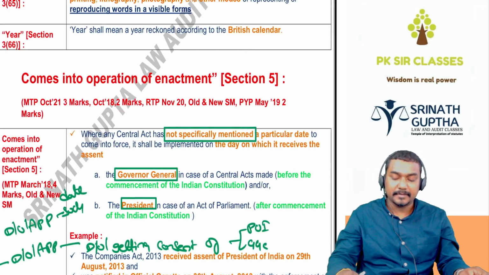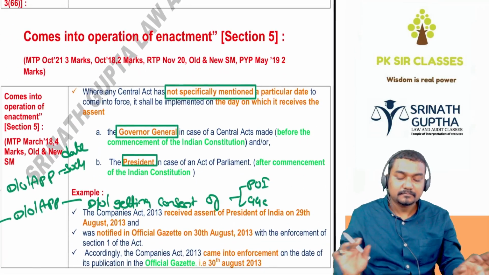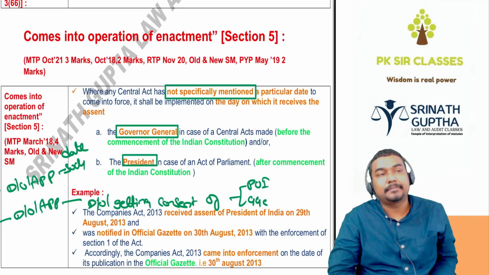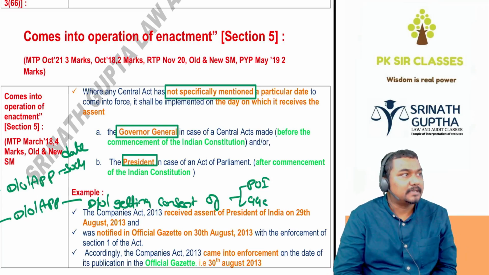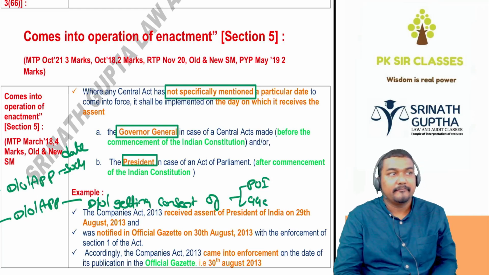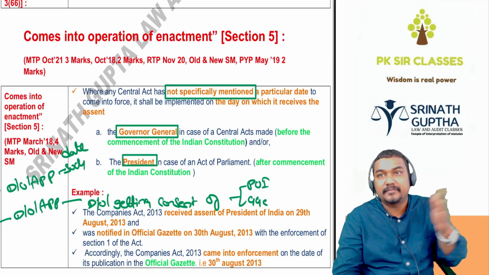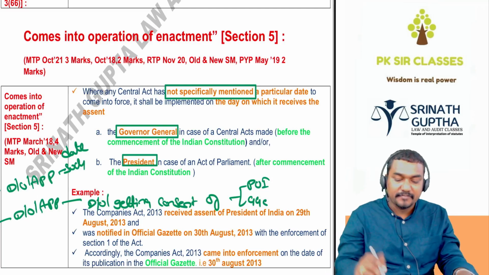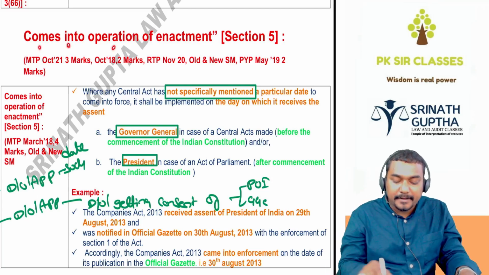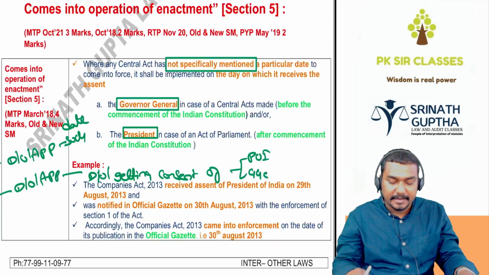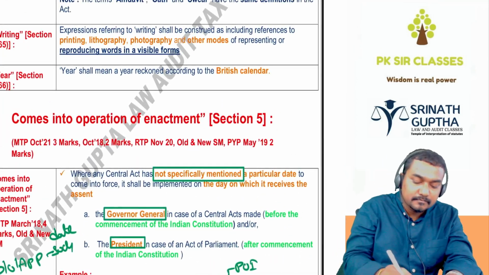Next, from here, very very important, sir. एक chapter का नाम है General Clauses Act, which means general definitions and general provisions. We have done with the general definitions. We are left with the general provisions. Section 5: comes into operation of enactment. Just now we have discussed.